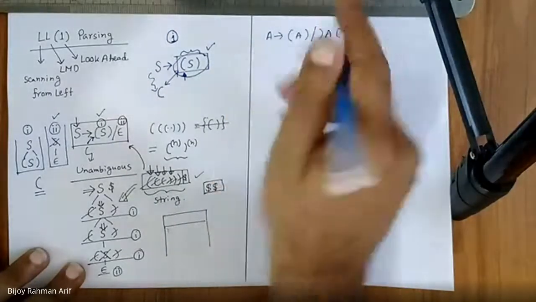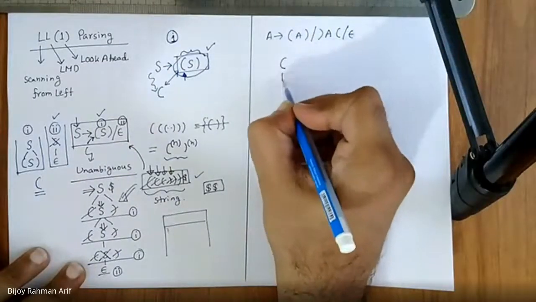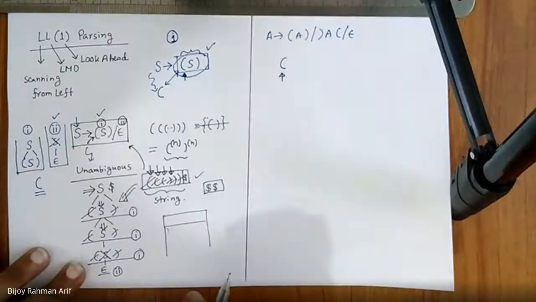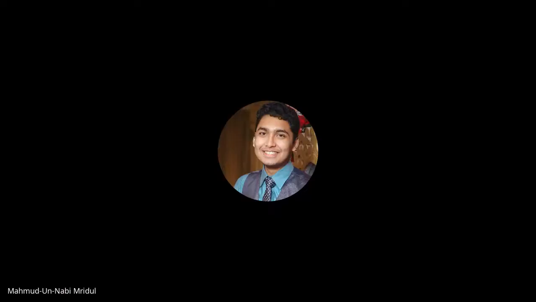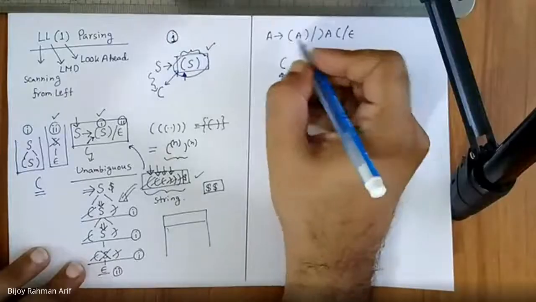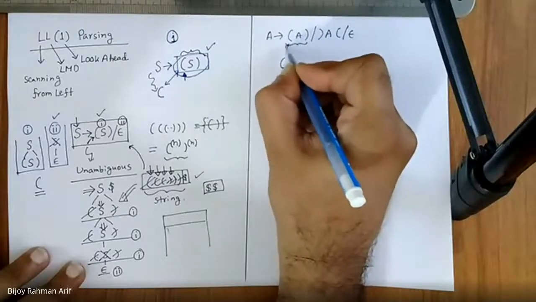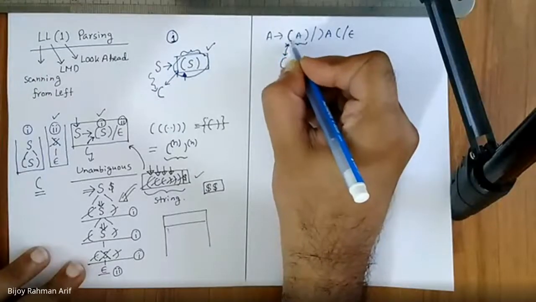This is the two part and epsilon. Now, I encounter an open parenthesis in the string as my character. Then, which product do I have to use? The first one, because this part first matches with this one. So if I use this product, definitely I can generate this open parenthesis.